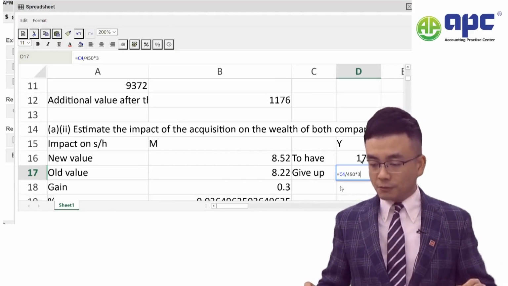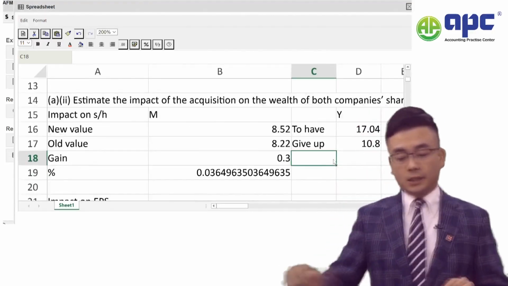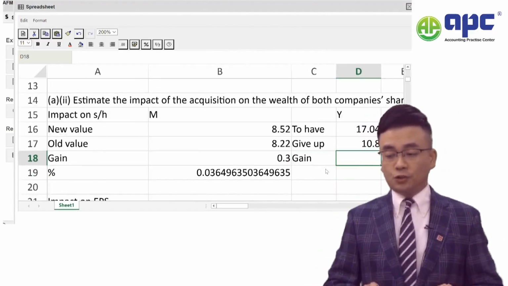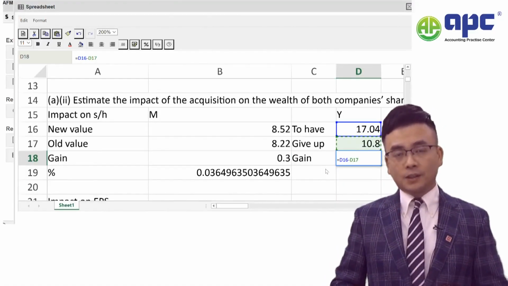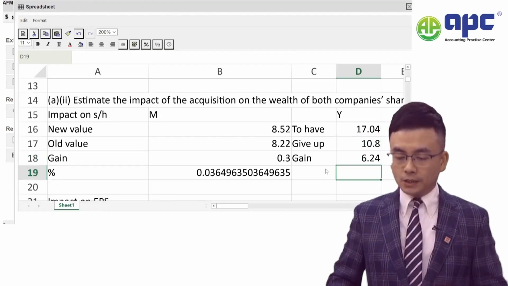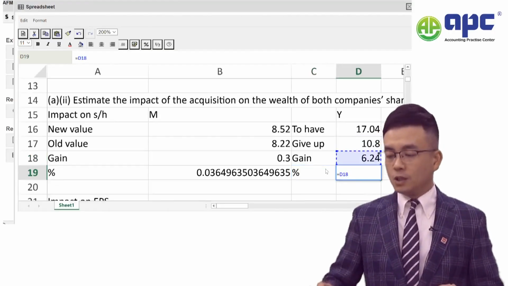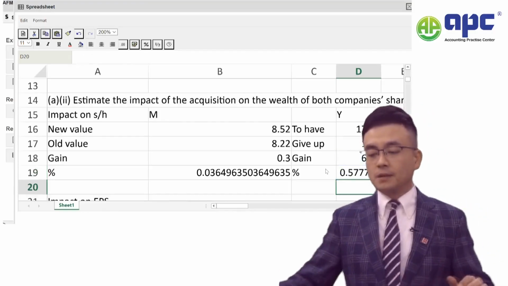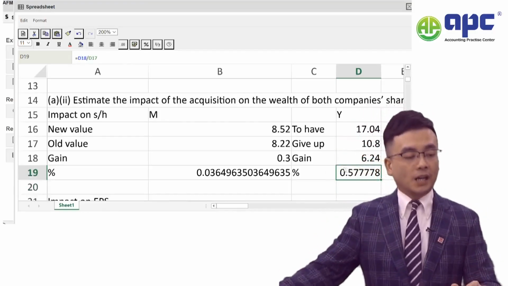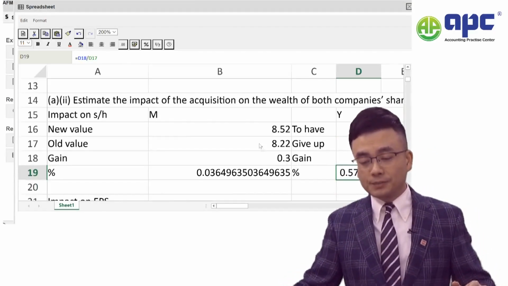So we times by 3 there. In essence, the gain will be quite huge, because I will take one over another, minus another, and express that as a percentage. We take 6.24 over the existing value, so that would give me 57.8% increase in value. That's quite a lot.